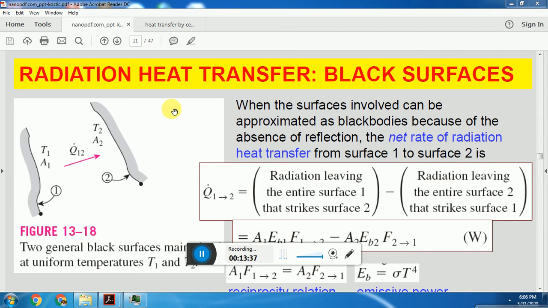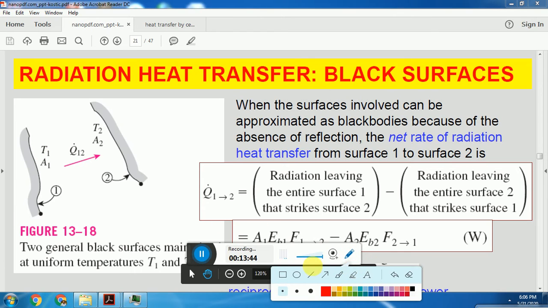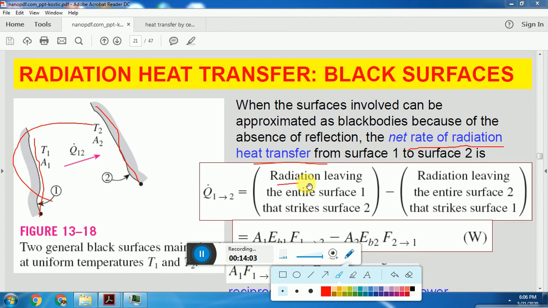Emissivity for it is 1. Suppose there are two black surfaces. If we consider two black surfaces, first black surface and second black surface, the net rate of radiation heat transfer between these two surfaces is equal to radiation leaving the entire surface 1 that strikes surface 2 minus radiation leaving the entire surface 2 that strikes surface 1.